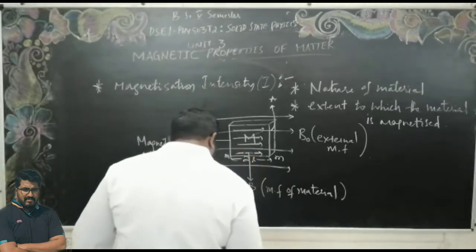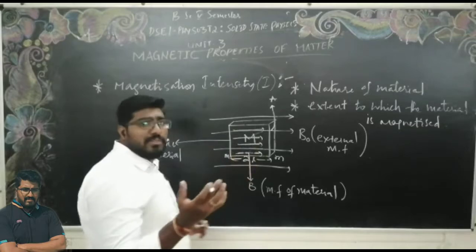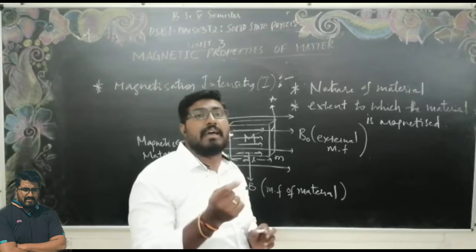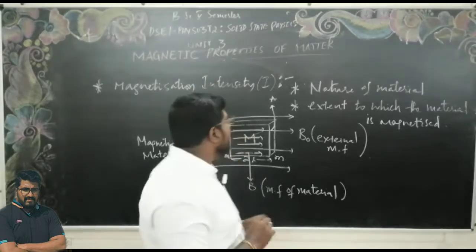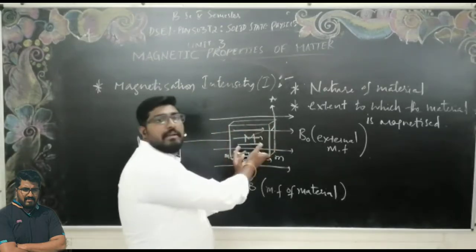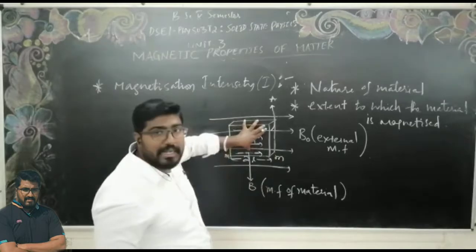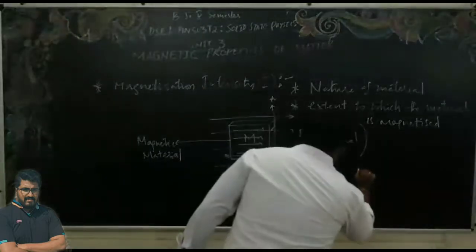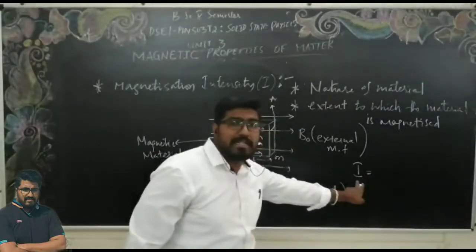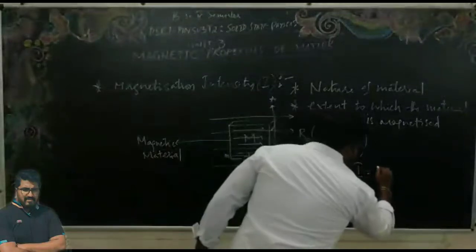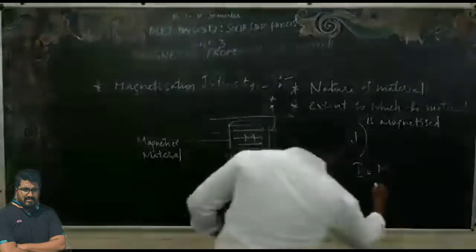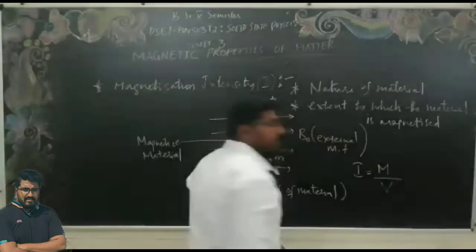So here you can define this. As I told you, the material consists of a large number of atoms, each atom having a dipole moment. Therefore, for the whole material we have to take the net magnetic moment. Here the magnetization intensity is represented by I, which is equal to the net magnetic dipole moment of this material per unit volume.